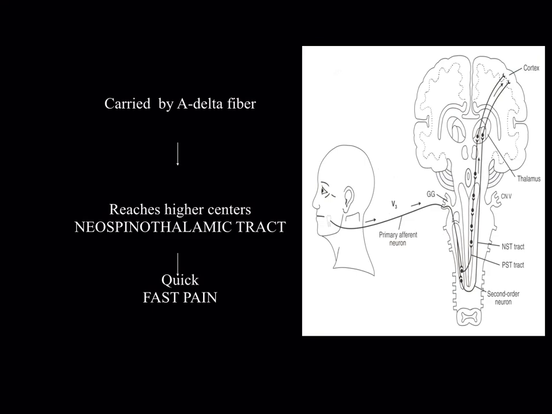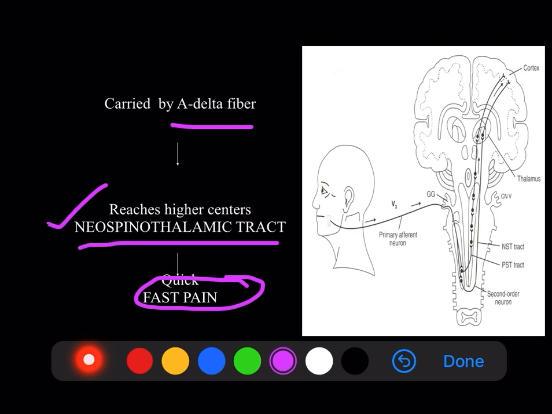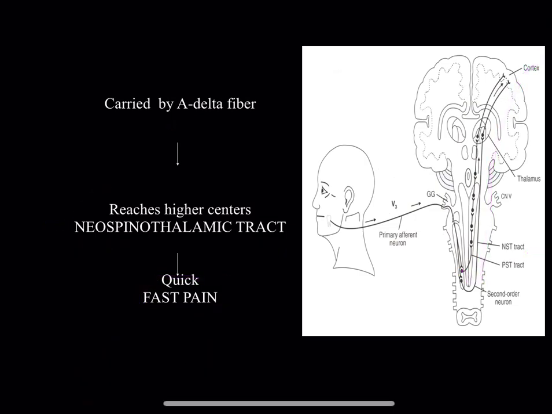If the pain is carried by A delta fibers, then it is quick or fast pain. Why? Because it reaches the higher center by the neospinothalamic tract. So they can ask, the fast pain from the A delta fibers is being carried by, then you have to go for the neospinothalamic tract, the one which is present on the outer side. There are no interneurons present there, so that's the reason it carries quick pain.